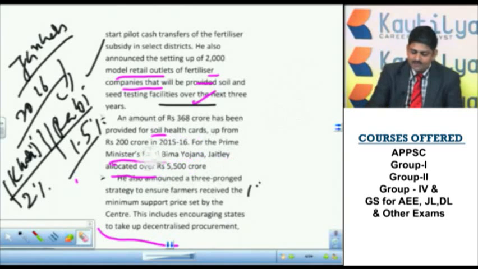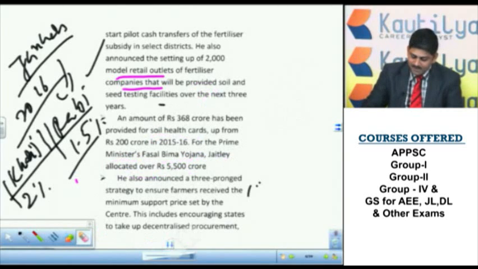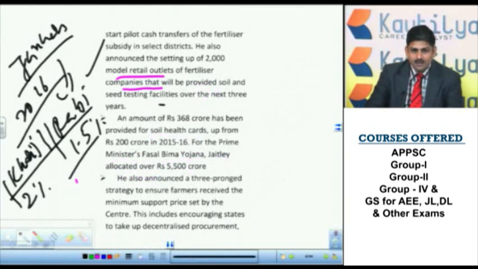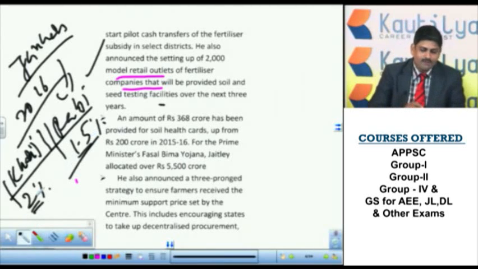Prime Minister Fasal Bhima Yojana is a different issue. As I said, I have mentioned only one provision in the present class, because our present class is for the purpose of the budget, and we will discuss the Prime Minister Fasal Bhima Yojana very clearly later. Other provisions are there. As of now, you have to remember the Kharif and Rabi seasons. For Kharif crops, out of the total premium, 2% the farmers have to pay, and 1.5% for Rabi.